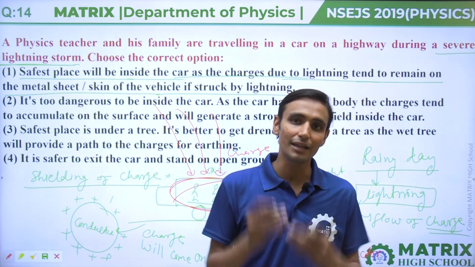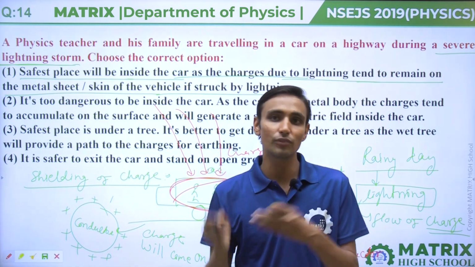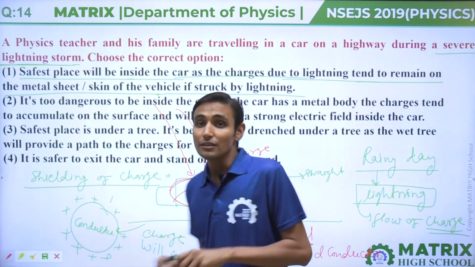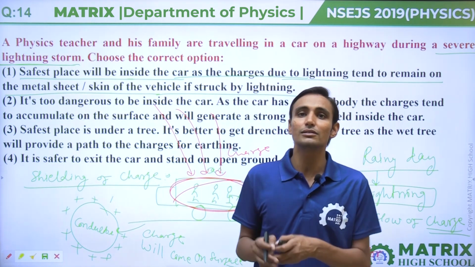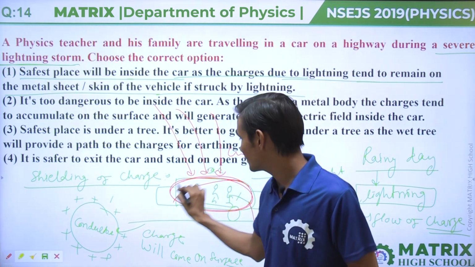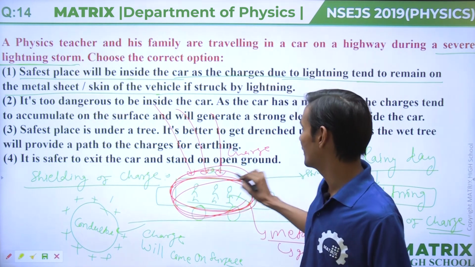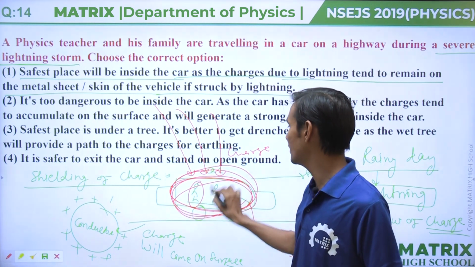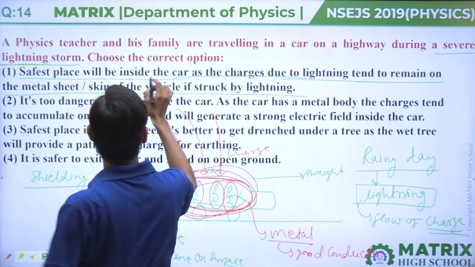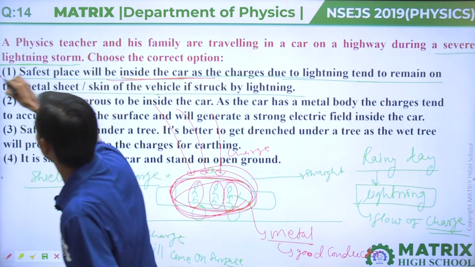So if you remain inside the car, no part of the charge will come inside the car because of shielding of charge. Charge on a conductor always remains on the surface. So due to shielding of charges, charge remains on the surface of the body of the car, so the passenger will remain safe. So the safest place will be inside the car. So the first option will be correct.